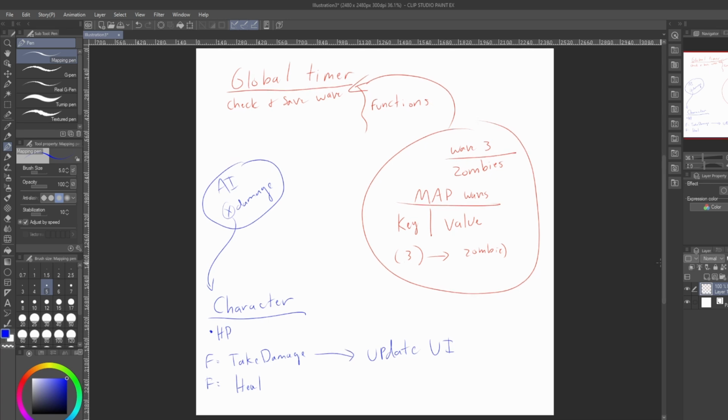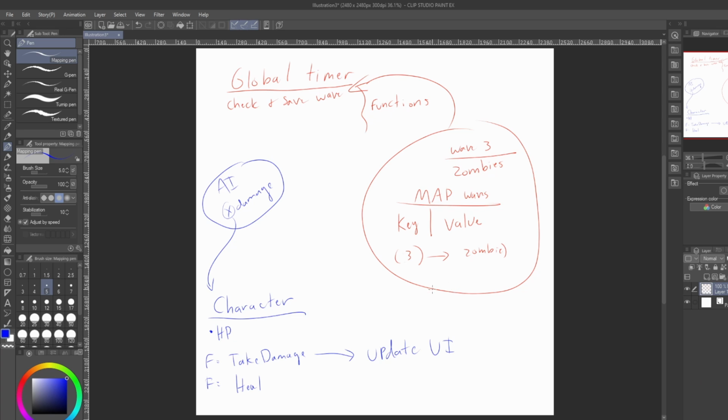So this is a very basic way of writing out a basic game plan for functions. If you want to know more about how to work out building your game from the start, without just jumping into the code and being like, oh no, I didn't think about this thing, I should have thought about it, now I'm really messed up, look into how to do a game design doc. I can put in some links if you guys want in the comments.